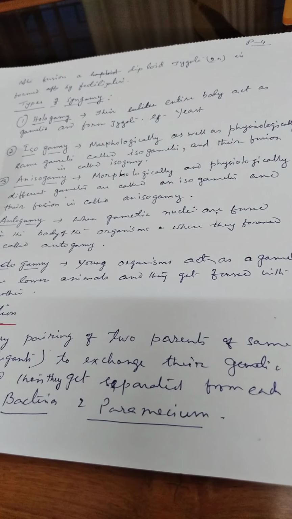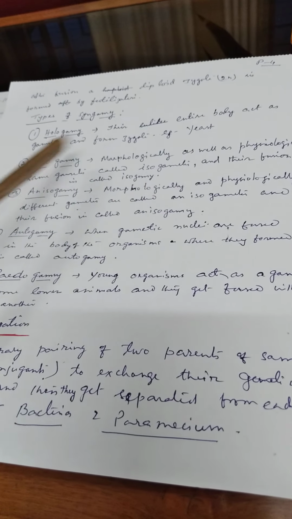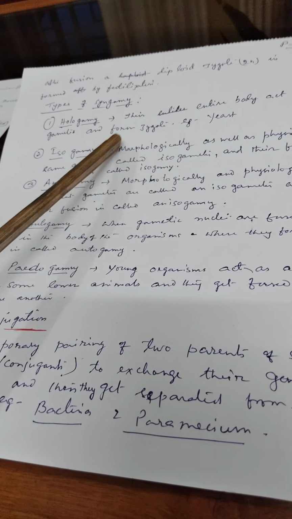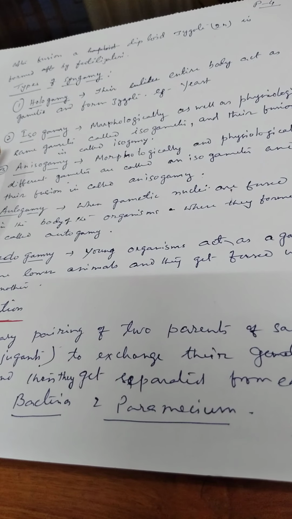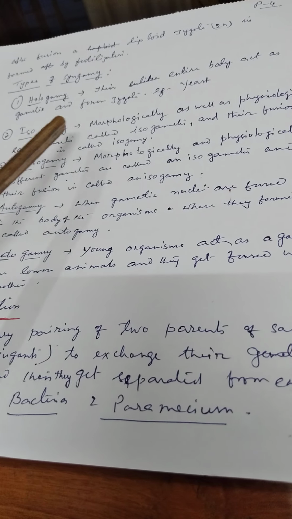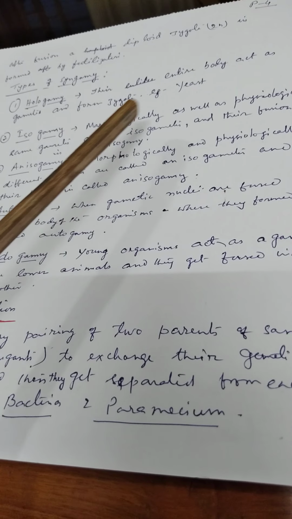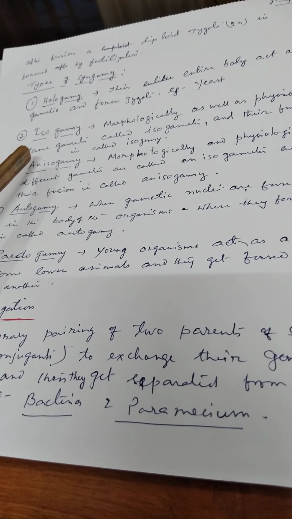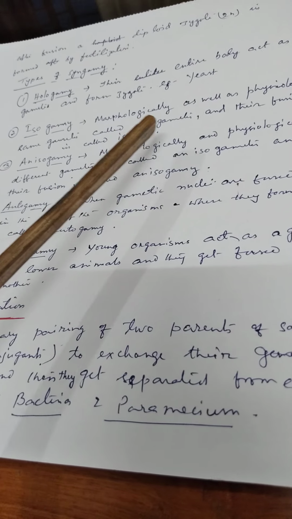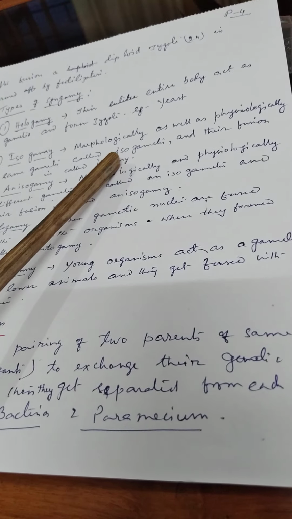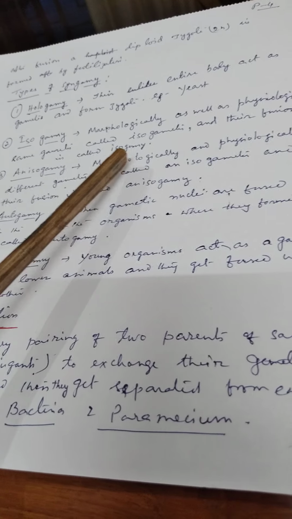Now the types of syngamy. Hologamy: the entire body acts as gametes and forms zygote. The example is yeast. Number two, isogamy: when the gametes are morphologically as well as physiologically the same, the individual is called isogamous, the gametes are called isogametes and their fusion is called isogamy.